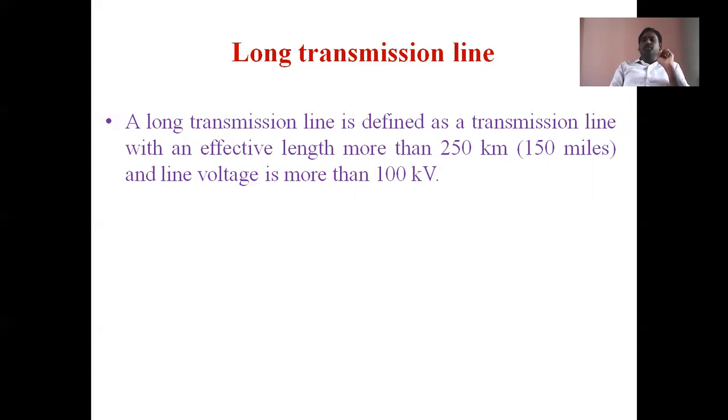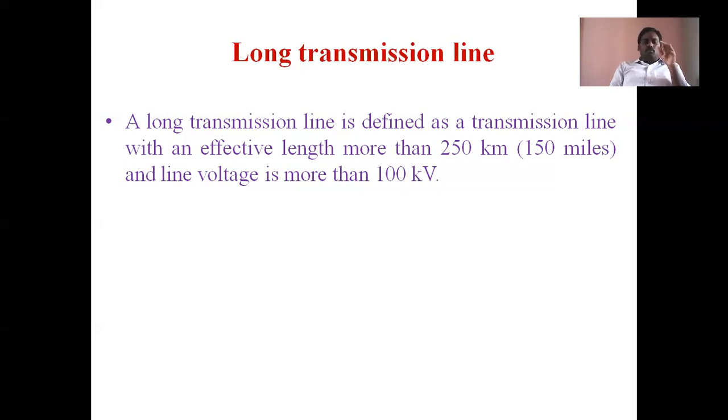In the same manner here also, in the shorter transmission line and the medium transmission line, the length is somewhat less compared to the longer transmission line. That's why, due to the smaller length of short and medium transmission lines, the resistance, inductance, and capacitances are treated as lumped ones. That's why the circuit is also lumped. But in a longer transmission line, the length is more than 250 kilometers. It may be 600, 1000, 1200, 1600 kilometers, like that. The length is very large. That's why we do not consider the parameters like resistance, inductance, and capacitances as lumped. Those can be treated as distributed ones.